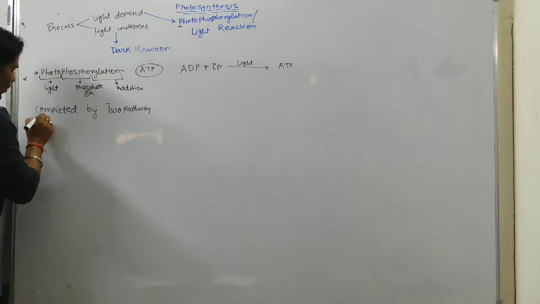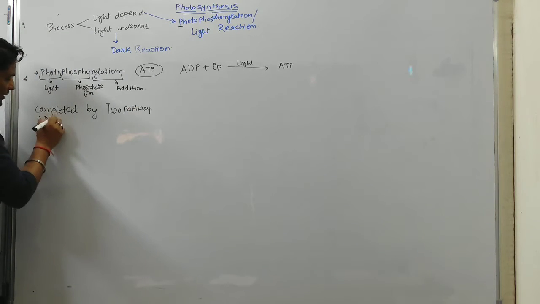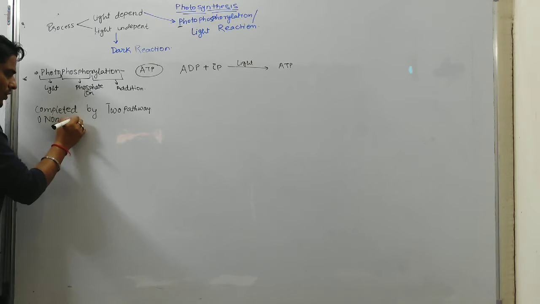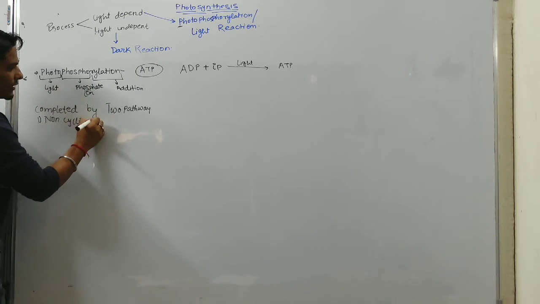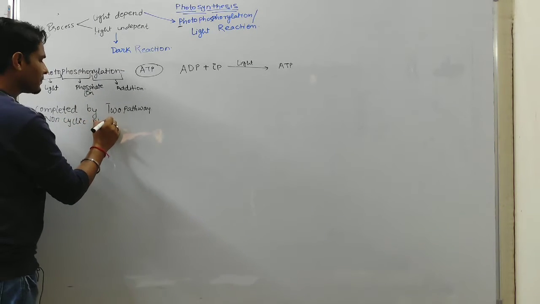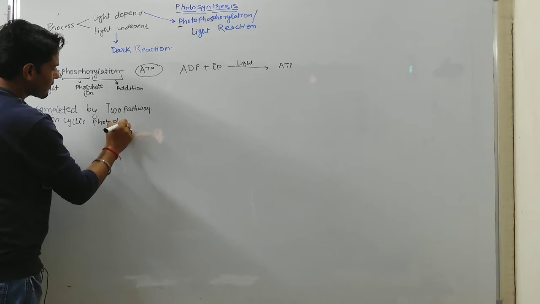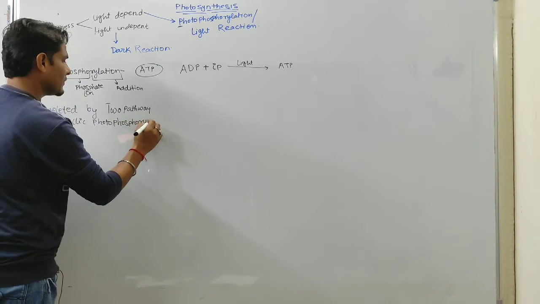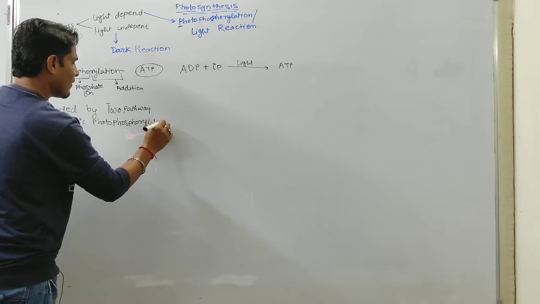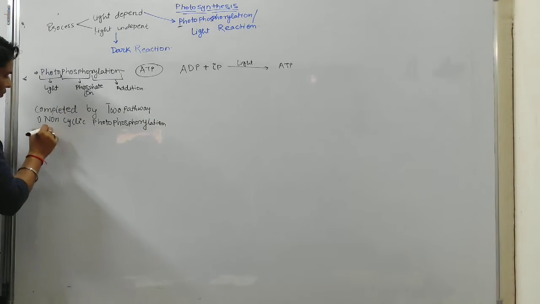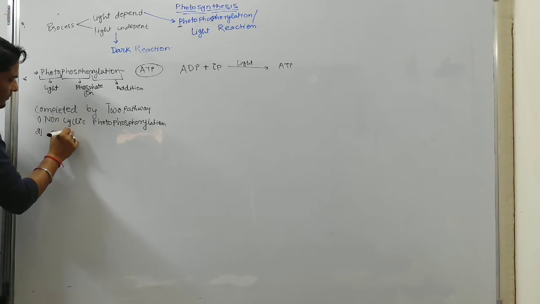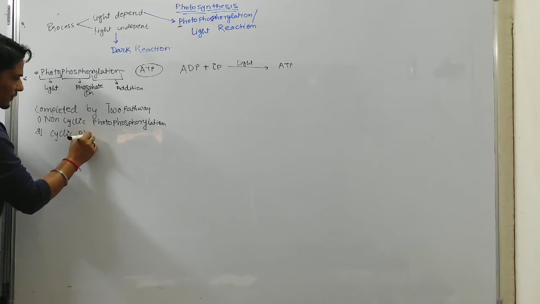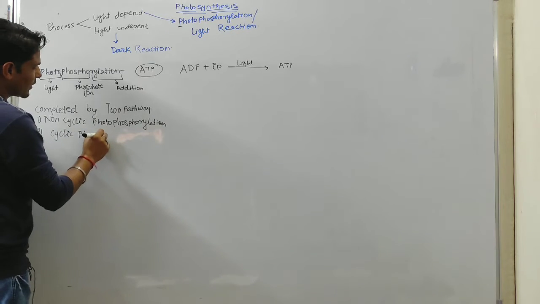One is called non-cyclic photophosphorylation, and the second is called cyclic photophosphorylation.